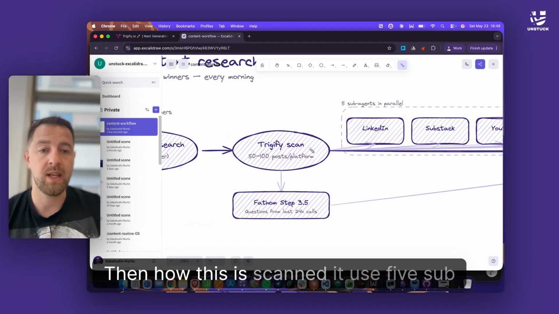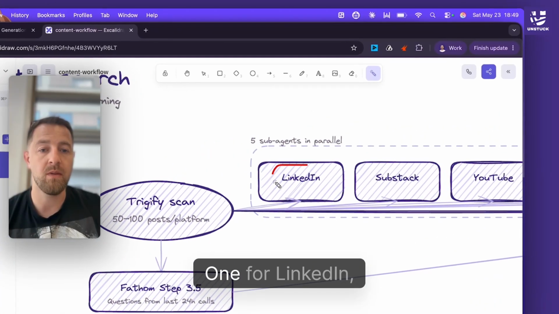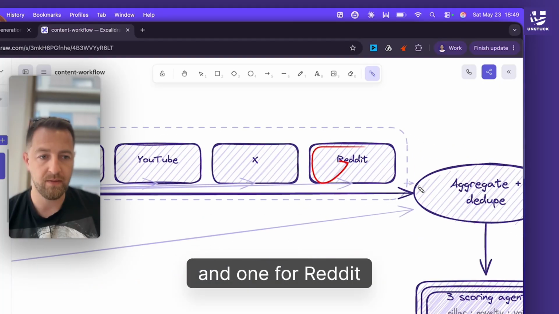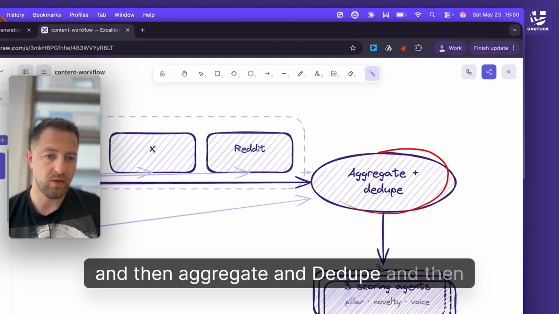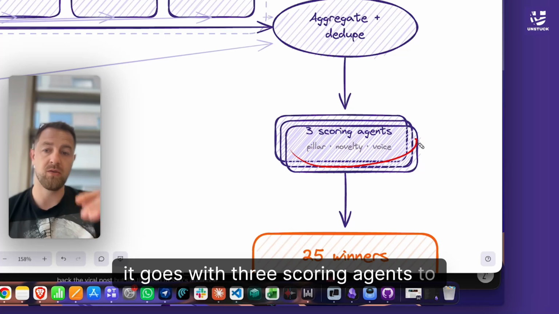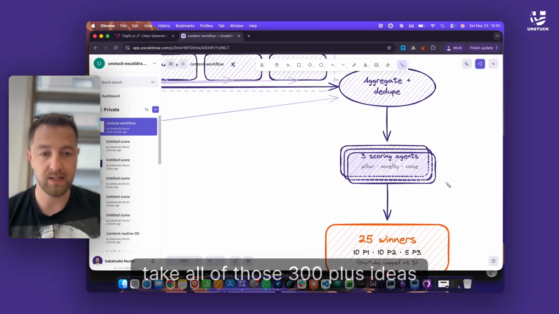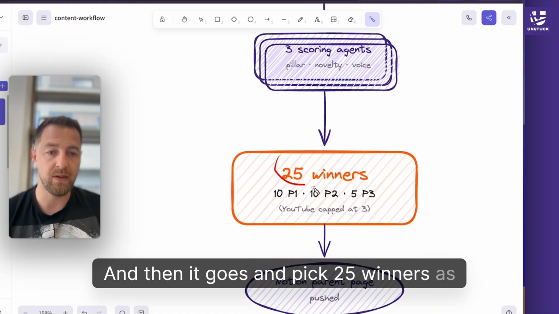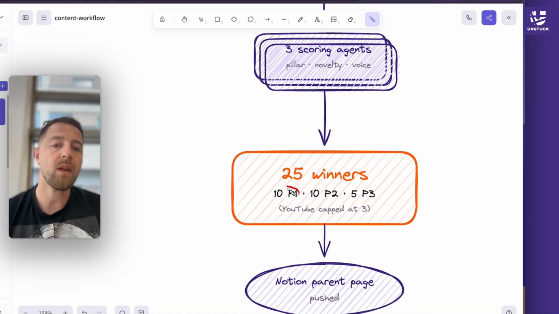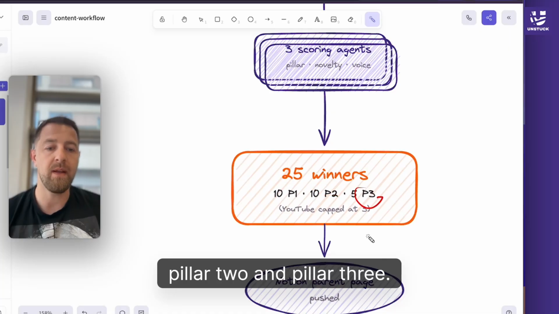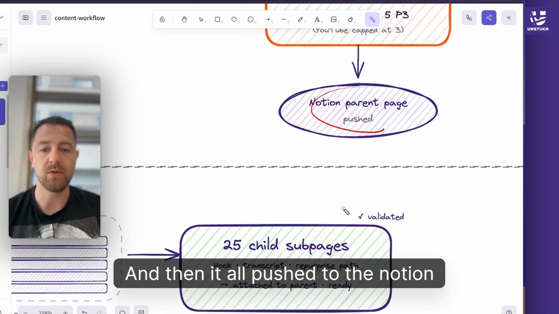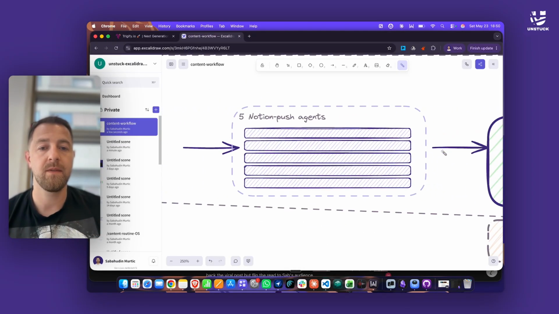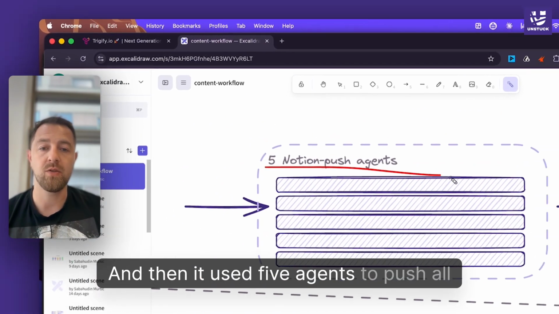Then how this is scanned, it uses 5 sub-agents in parallel, one for LinkedIn, one for Substack, one for YouTube, one for X, and one for Reddit. And then it aggregates and dedupes, and then it goes with 3 scoring agents to take all of those 300-plus ideas and score them by pillar, novelty, and voice, and then it picks 25 winners, as you can see, divided by pillar 1, pillar 2, and pillar 3. And then it pushes to the Notion page, as you can see, into separate pages, and it uses 5 agents to push all of the data.